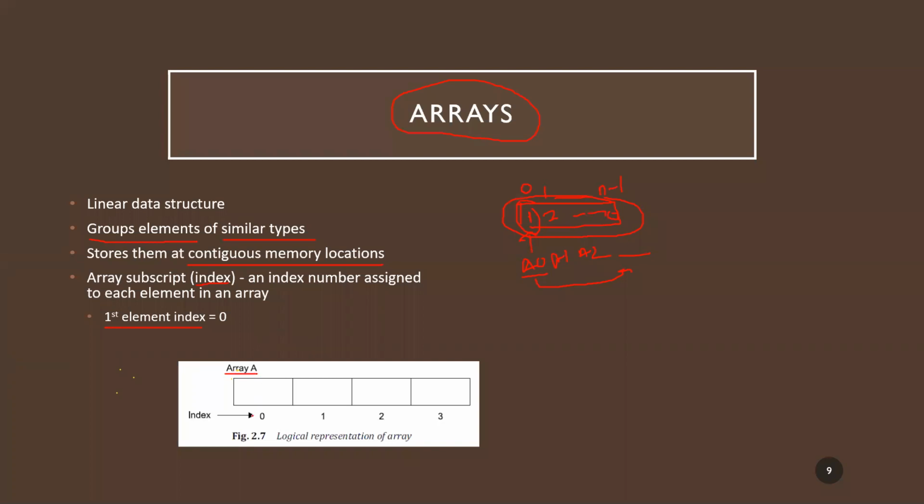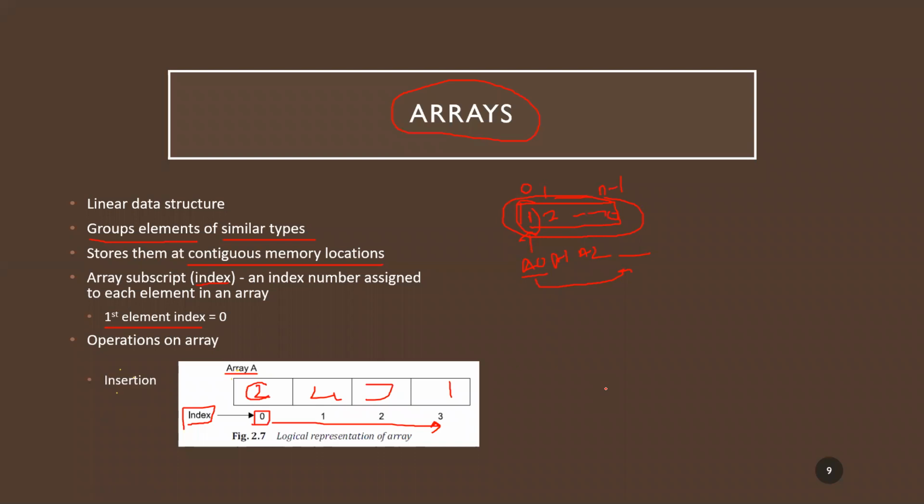Here we can see how it is logically represented. This is an array A. Here I can store the first number, say 2, 4, 3, 1, any value. This is the first element of the array, this is the second, third, and fourth. This is the index using which I can access any of these numbers or all of them. The first element's index is 0, and then it keeps on incrementing by 1.